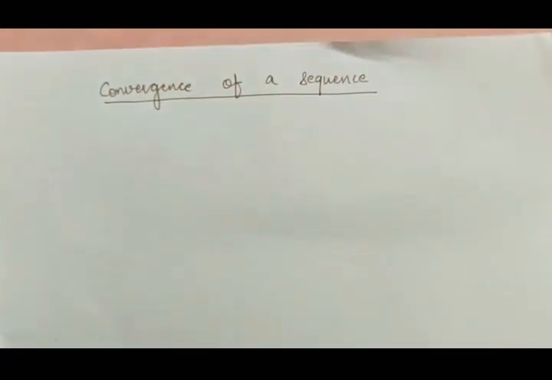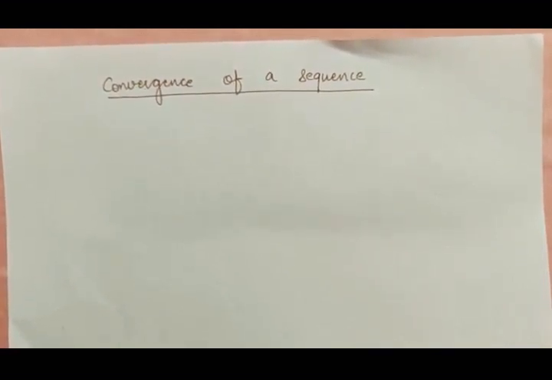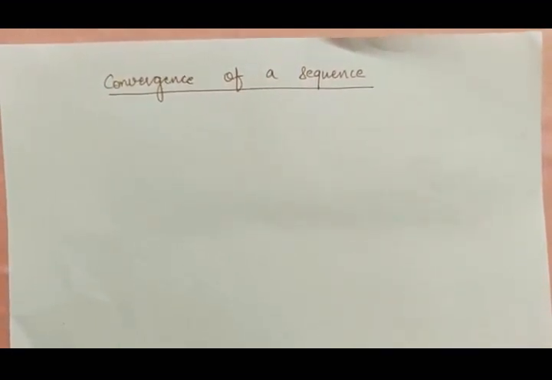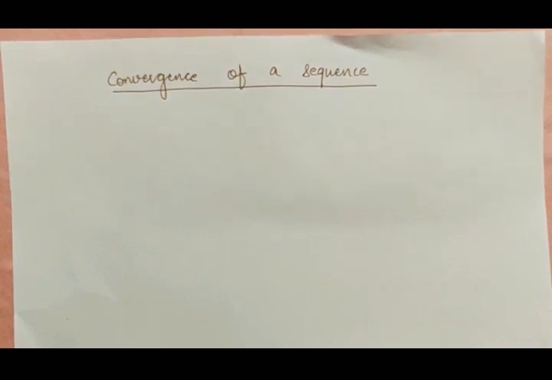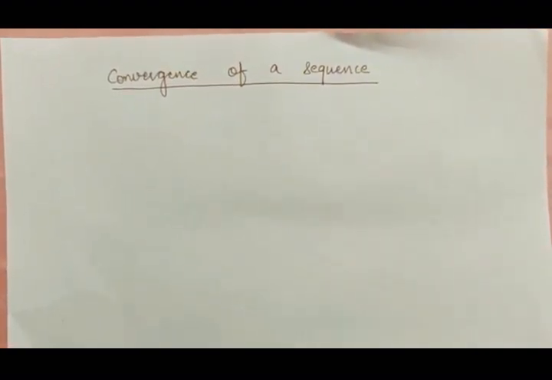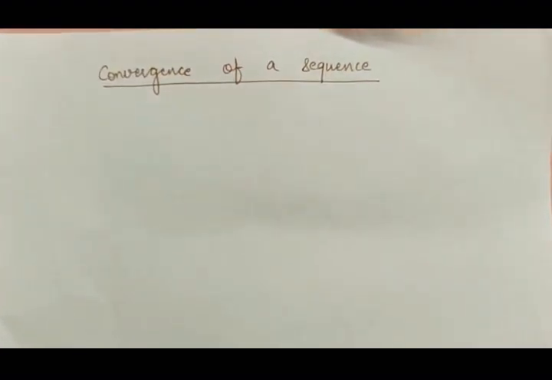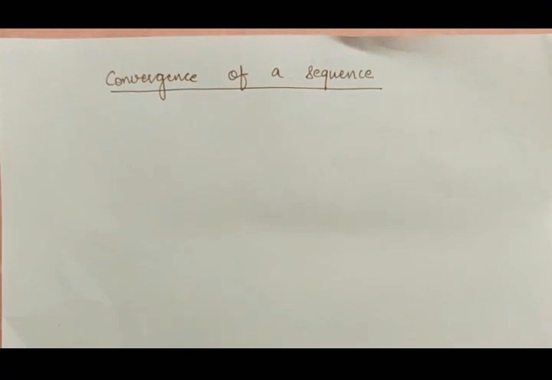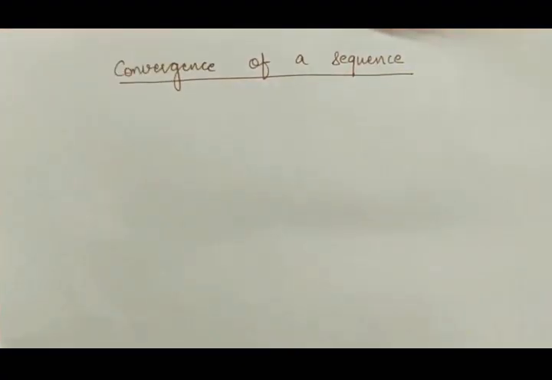Now we'll discuss convergence of a sequence. In easier terms, a sequence is said to be convergent if there is a particular real number towards which all the elements of the sequence are approaching, converging, or moving. I'll give you an example.